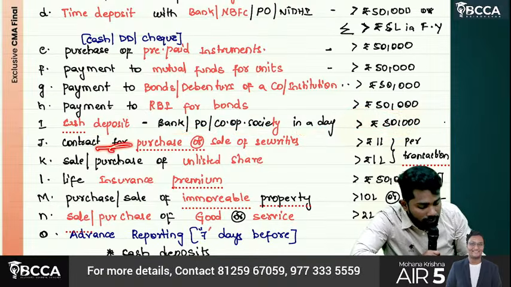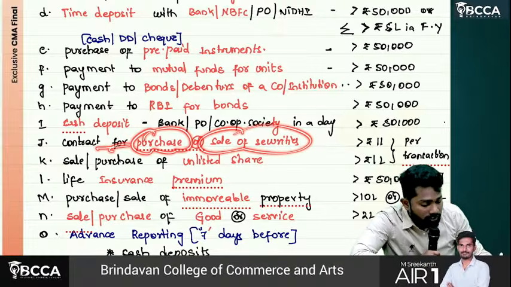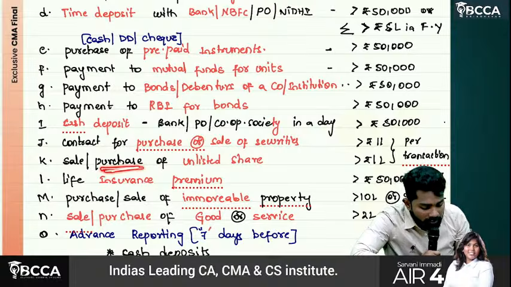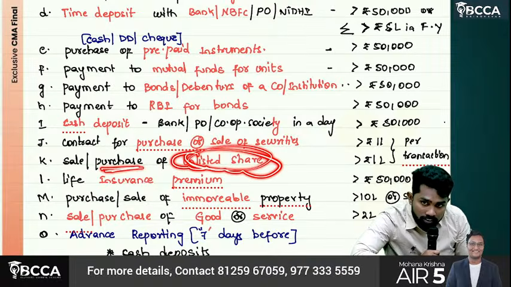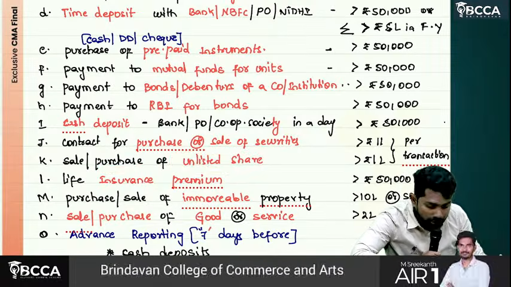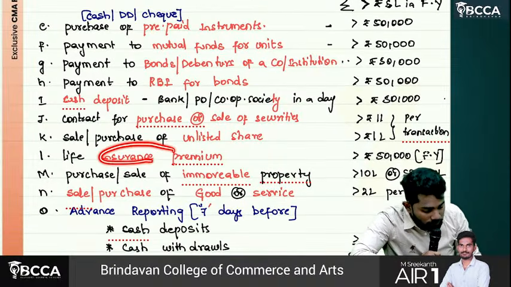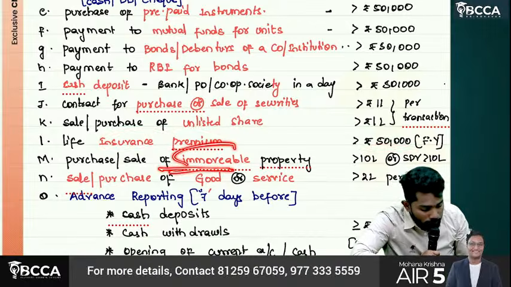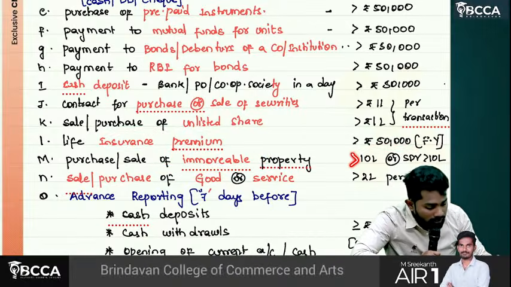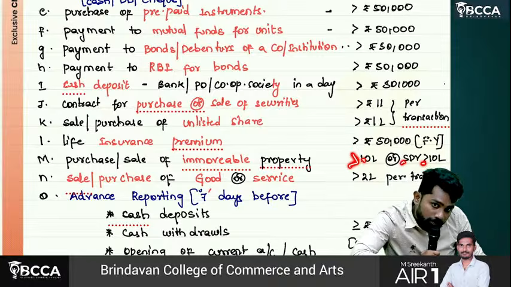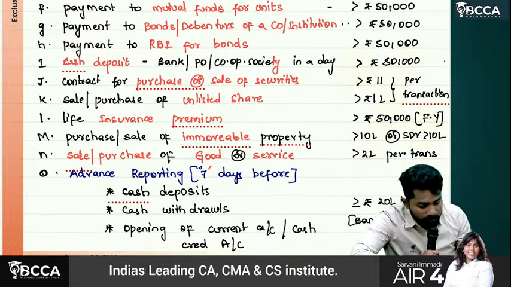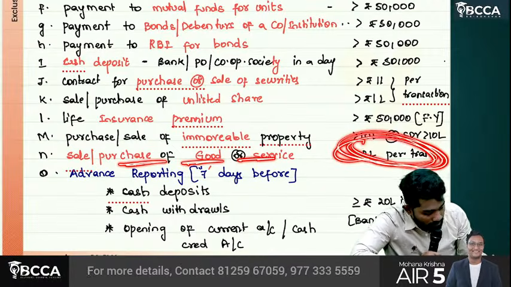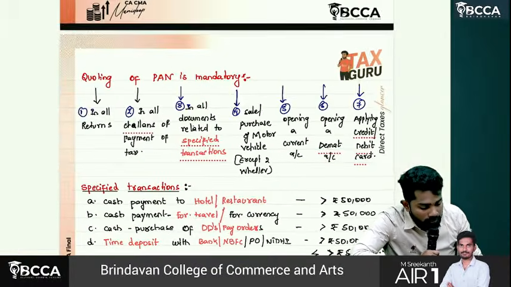A contract for purchase or sale of securities which is more than 1 lakh per transaction, and purchase of any unlisted share which is 1 lakh or more per transaction. Life insurance premium more than 50,000, and purchase and sale of immovable property where the consideration or stamp duty value is more than 10 lakhs. Sale or purchase of normal goods and services in excess of 2 lakhs per transaction. In all these cases PAN is necessary.